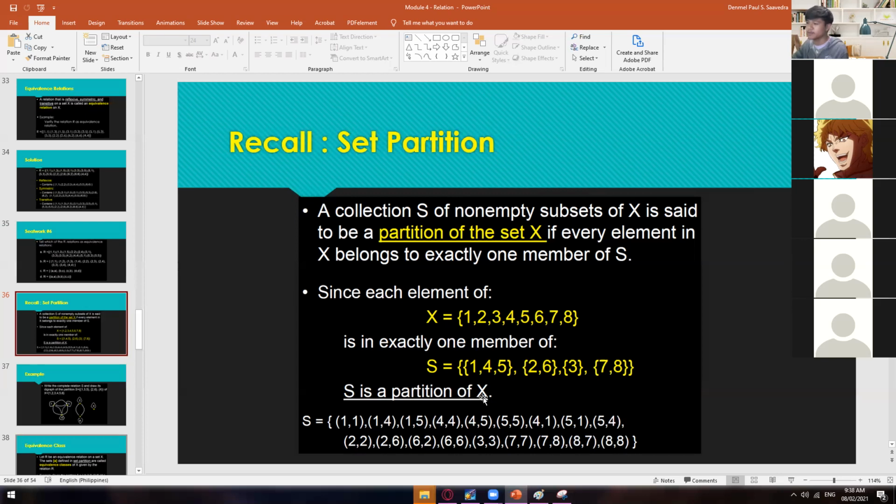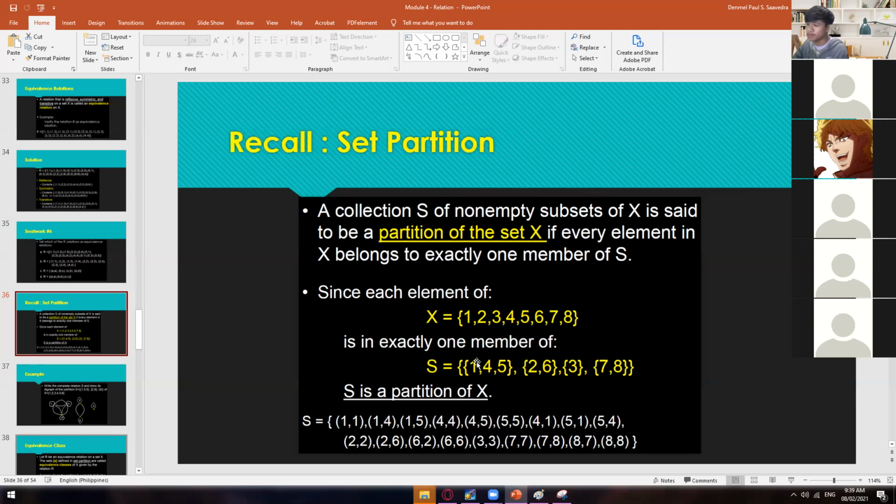The point in here is if we have this class, then all of their elements should be found in the superset, or this set X. So if you're going to take a look at this one, it is just with the use of the Cartesian product on every set.